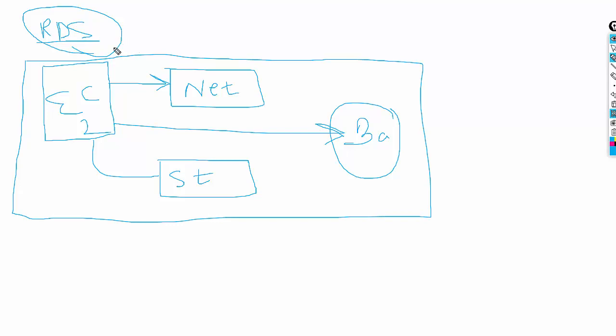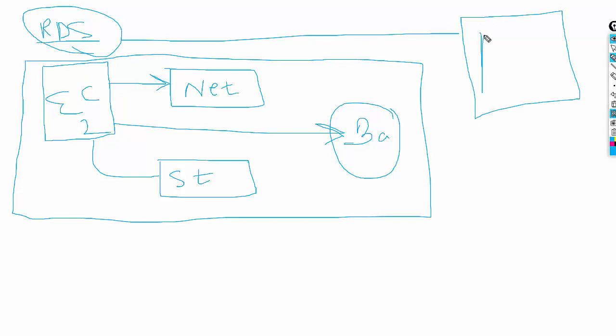From the RDS configurations, you can also define availability zones. That means if you want to create a secondary instance, you can configure the RDS instance in an availability zone, which will work as a secondary server.